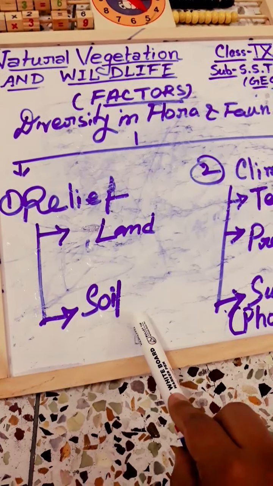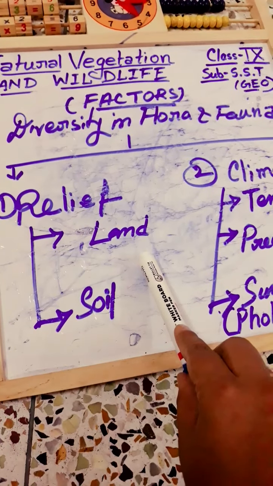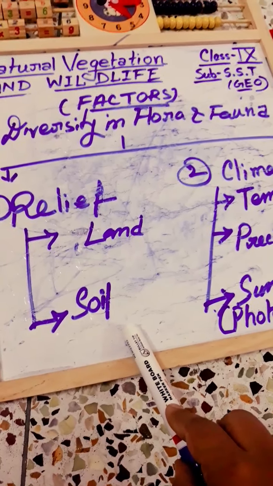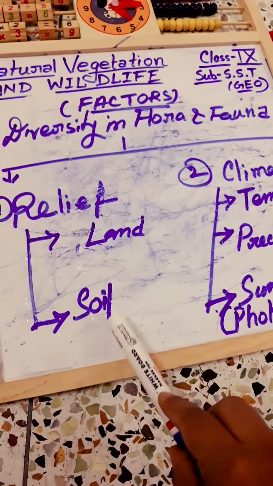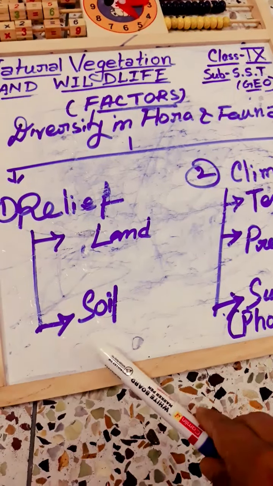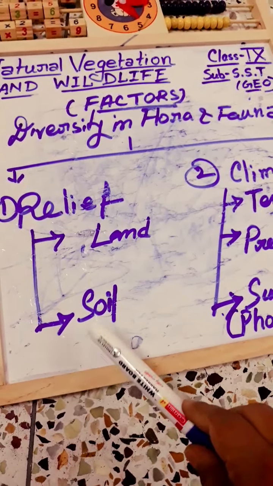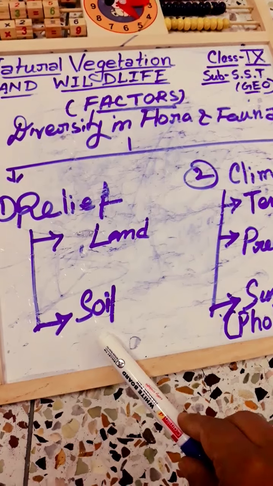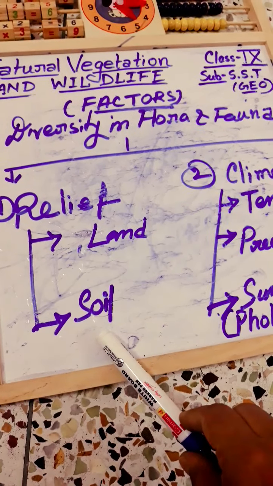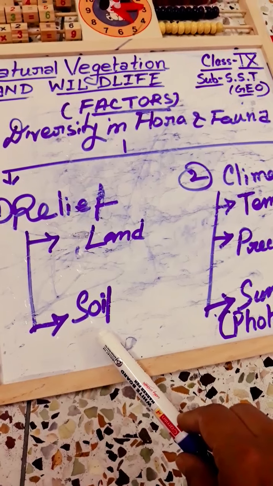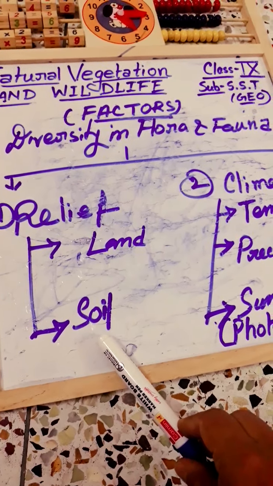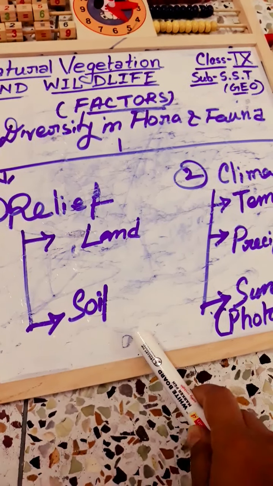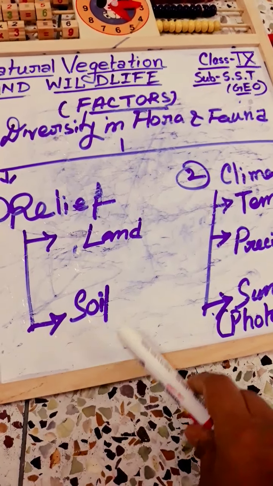Now soil. Soil is also related with the land, and the soils also vary over space. Different types of soils you have already read, like alluvial soil, black soil, mountain soil, desert soil, etc. The sandy soil of the desert supports cactus and thorny bushes, while wet or marshy area, deltaic soils support mangroves. Mangroves mainly grow in places where saline waters are available. Saline means salty water. At those places we can see the mangroves and deltaic vegetation.